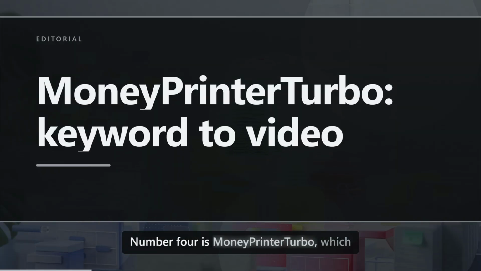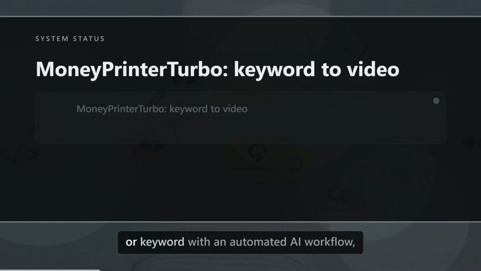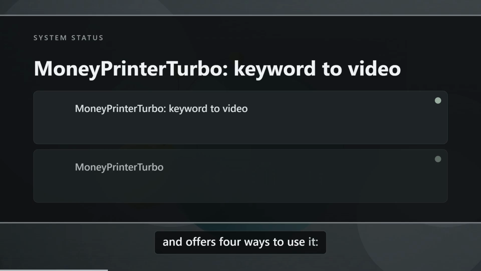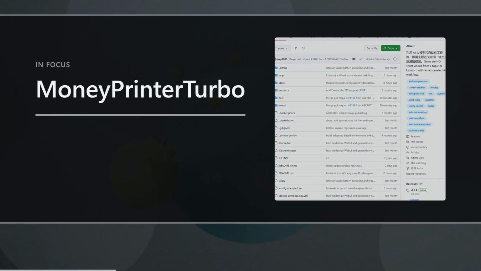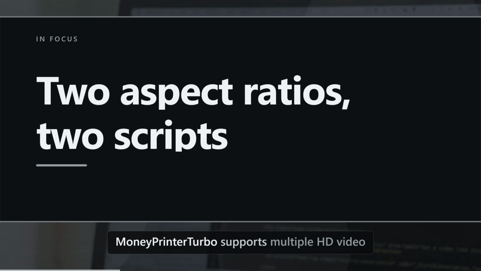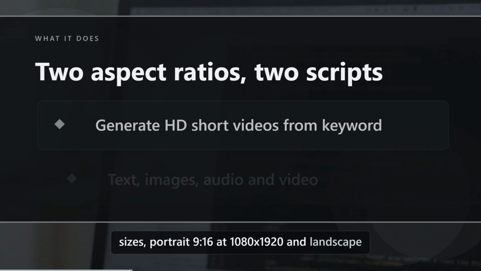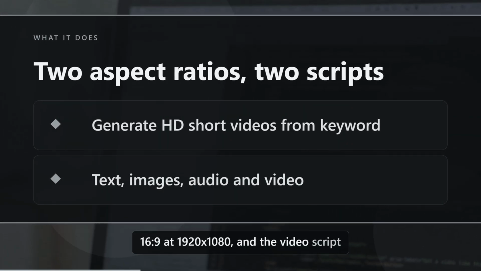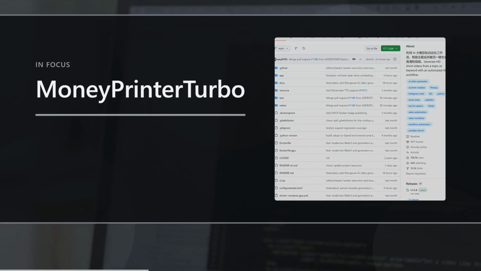Number 4 is MoneyPrinterTurbo, which generates HD short videos from a topic or keyword with an automated AI workflow, and offers 4 ways to use it: AI agent, Web UI, API, and CLI. MoneyPrinterTurbo supports multiple HD video sizes, Portrait 9:16 at 1080 by 1920 and Landscape 16:9 at 1920 by 1080, and the video script can be generated by AI or supplied as your own custom script.